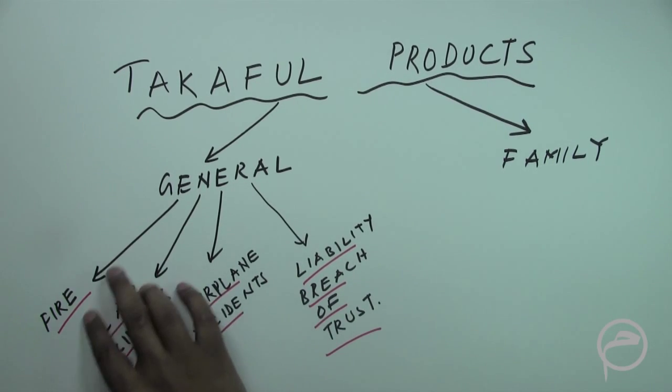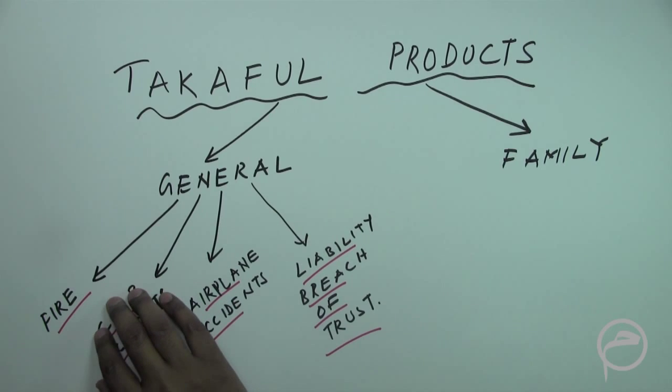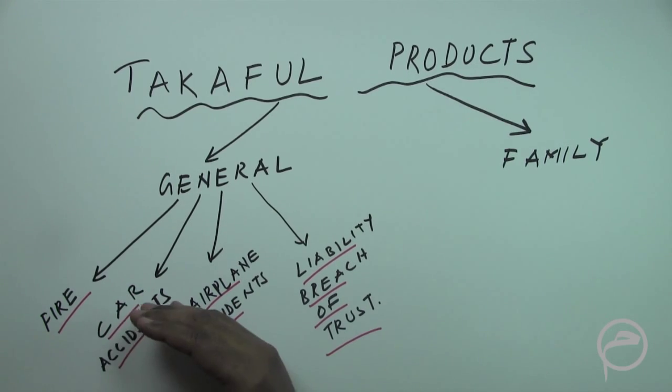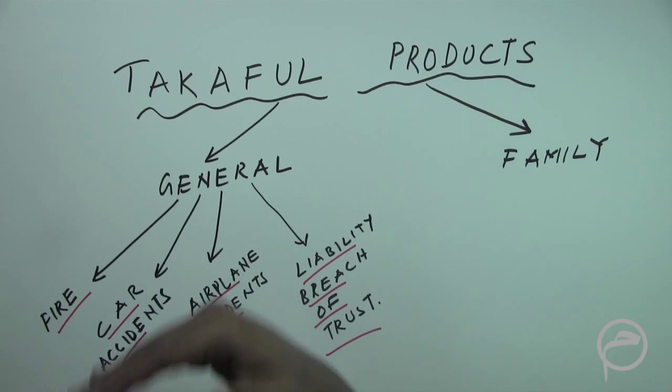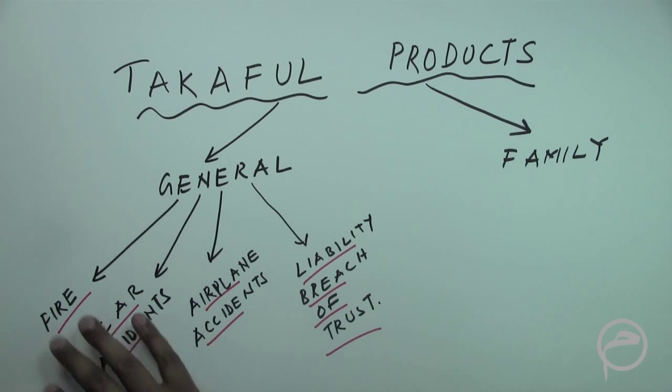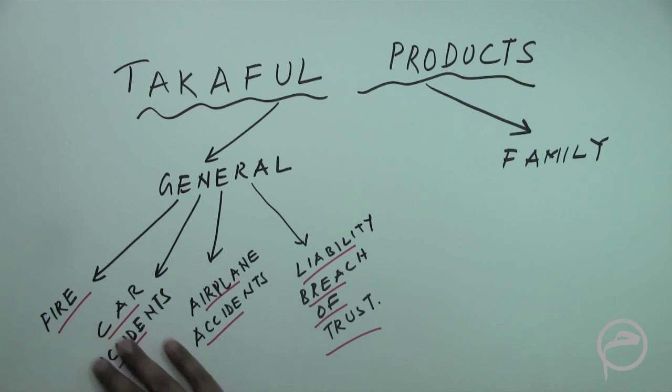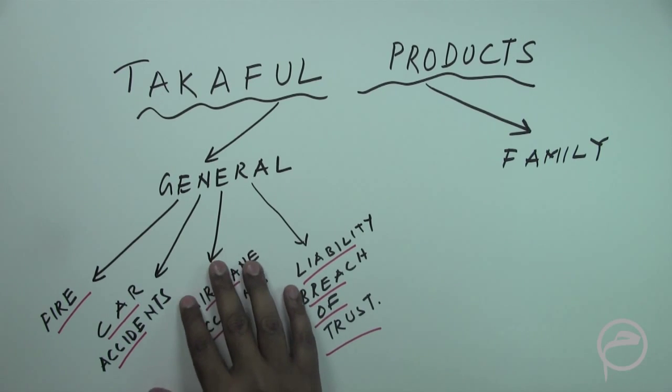So for example, if you have taken a Takaful for your car, then this would generally or mostly expire after a year, and after a year you have to again renew it, right? So it means that these are short-term Takaful products.